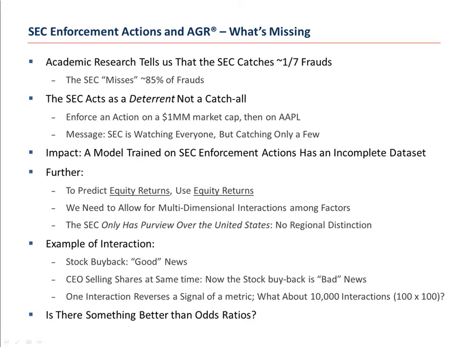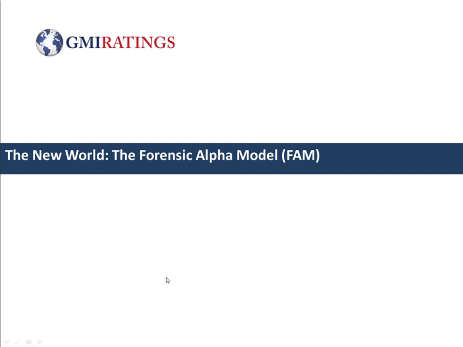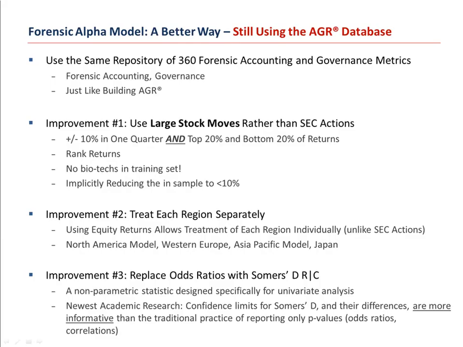Finally, we improved upon AGR by using something better than an odds ratio, since we're not trying to predict an event. We're not trying to predict an SEC enforcement action, we're trying to predict stock returns. It's a new world, and the new world is the forensic alpha model. It's the implementation of the accounting and governance risk models database, the AGR fraud database and metric database, to build an equity model. This new model is called FAM.